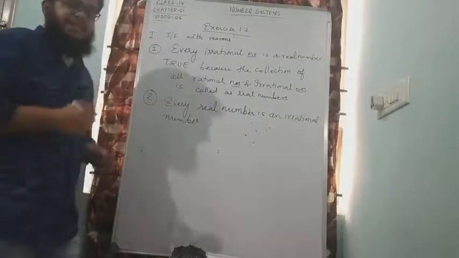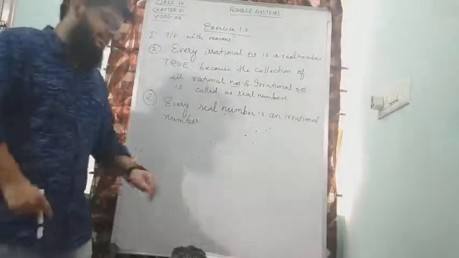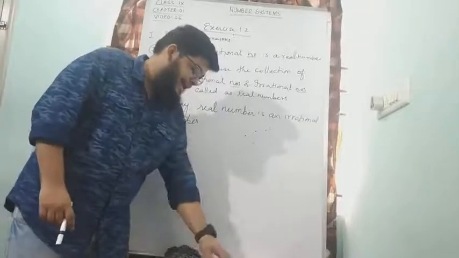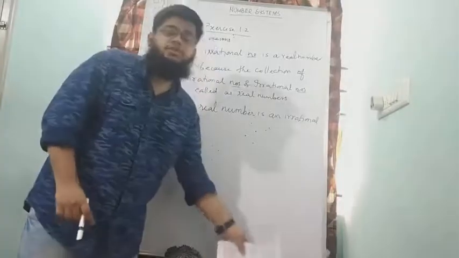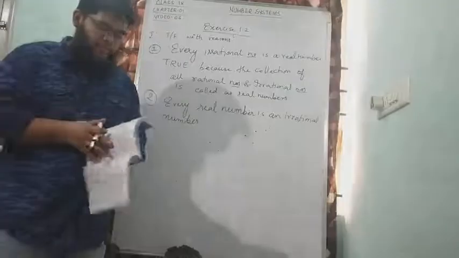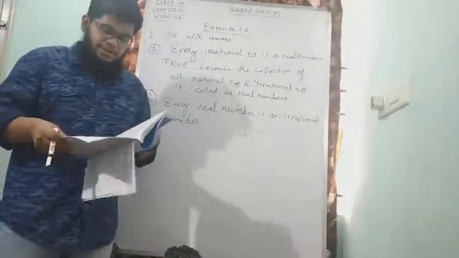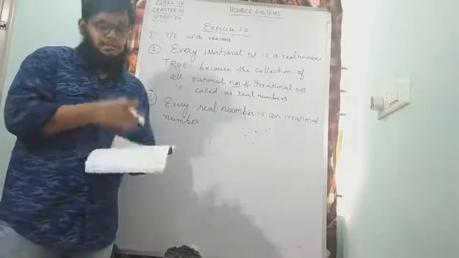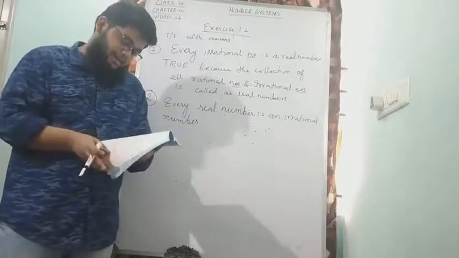Every real number is an irrational number. Take 5 seconds and think about this. Can we tell that every real number is an irrational number? And if you think, then what do you think is the reason? It's very important to know the reason. It's just not enough to tell whether it is true or false. So you'll have to also think about the reason. So take 5 minutes and think about the reason.